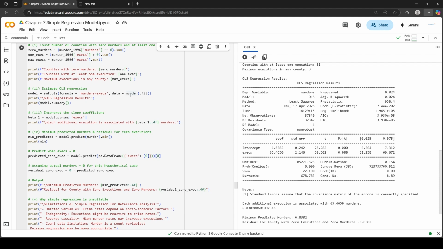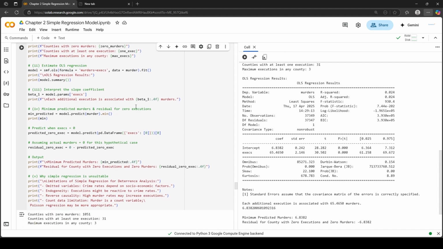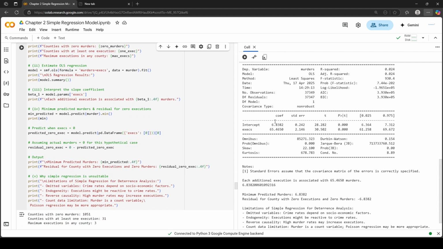Okay, so let's interpret the slope coefficient. What is the meaning of this coefficient 65.46? It means that each additional execution is associated with 65.46 murders. That is, executions positively impact the number of murders in a county.